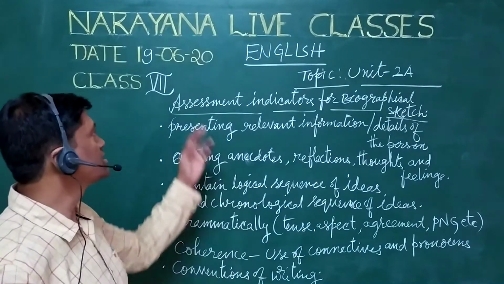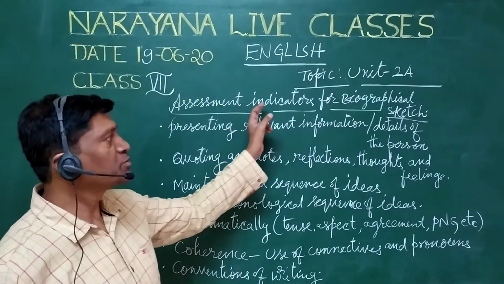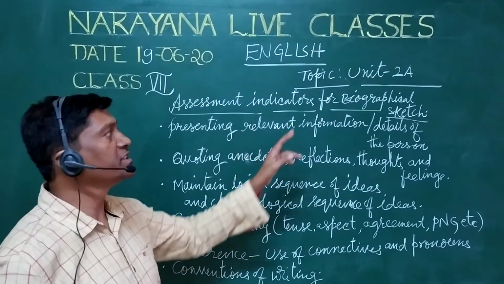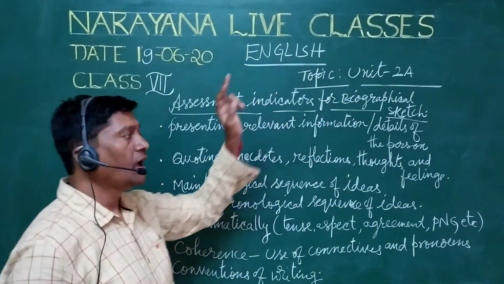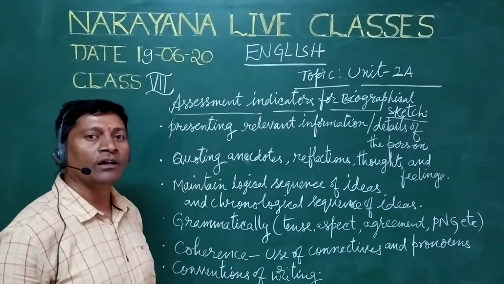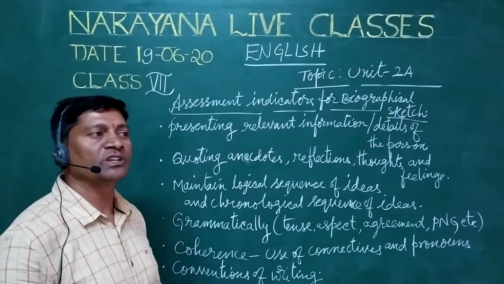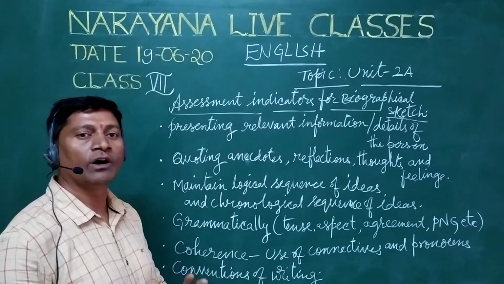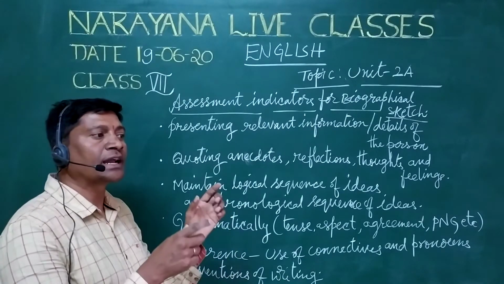Today I am going to discuss 7th class assessment indicators for biographical sketch. What is a biographical sketch? This is from unit 2A. The complete information will be given to us in the form of a table, which we will write in the form of a passage, and we will collect the information.